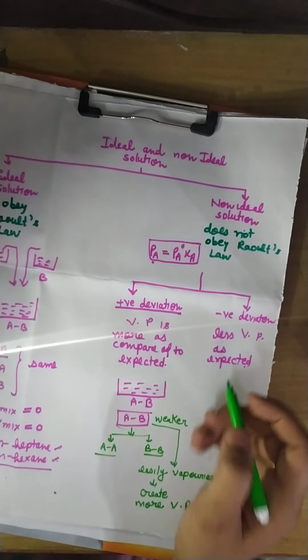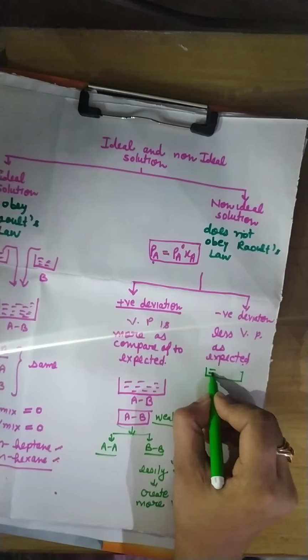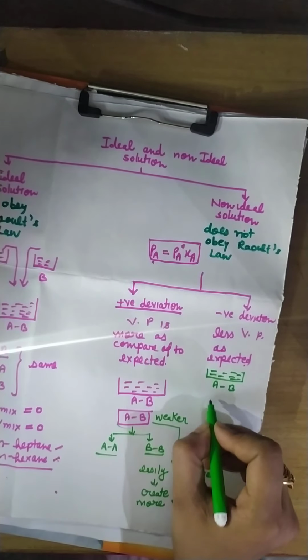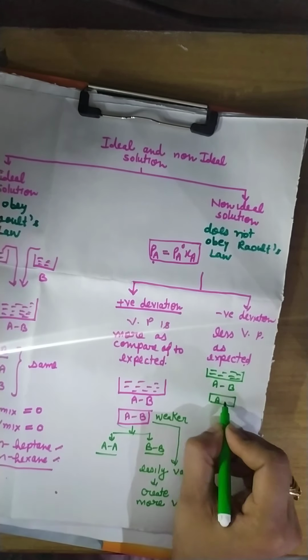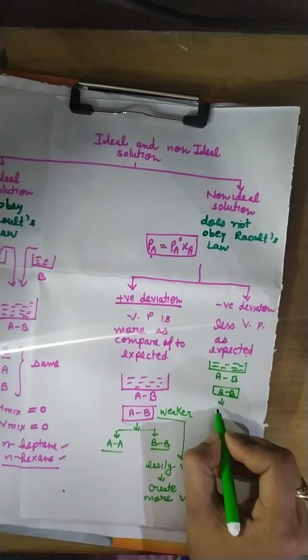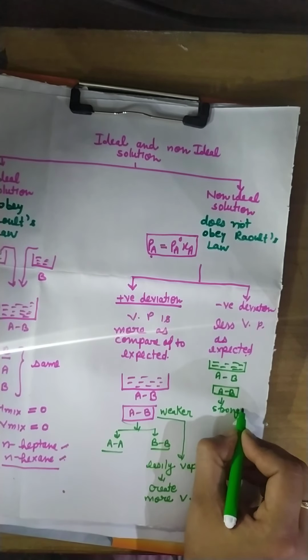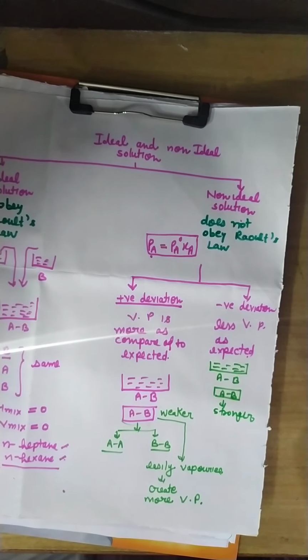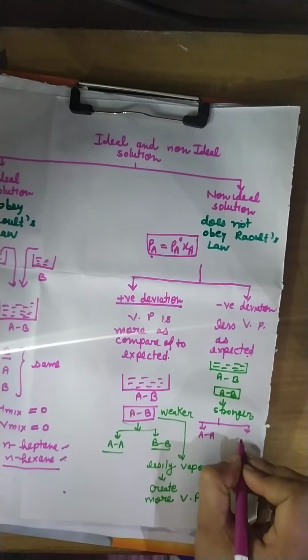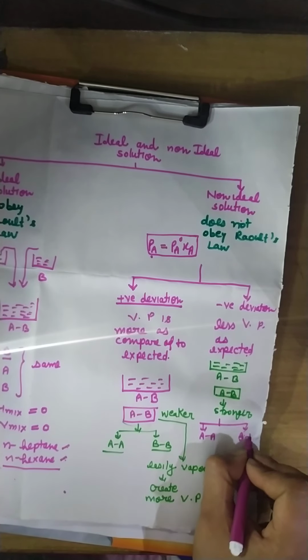In this case, again, we make a solution by two components A, B. This A-B interaction now is stronger as compared to AA and BB.